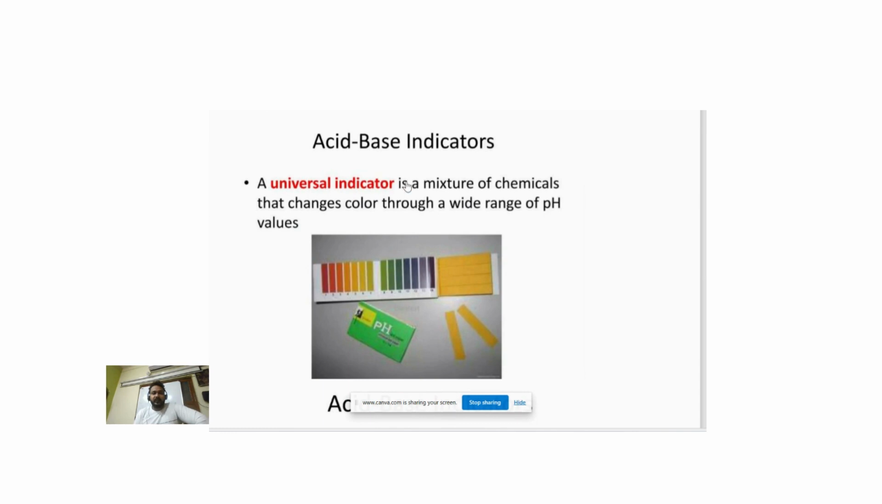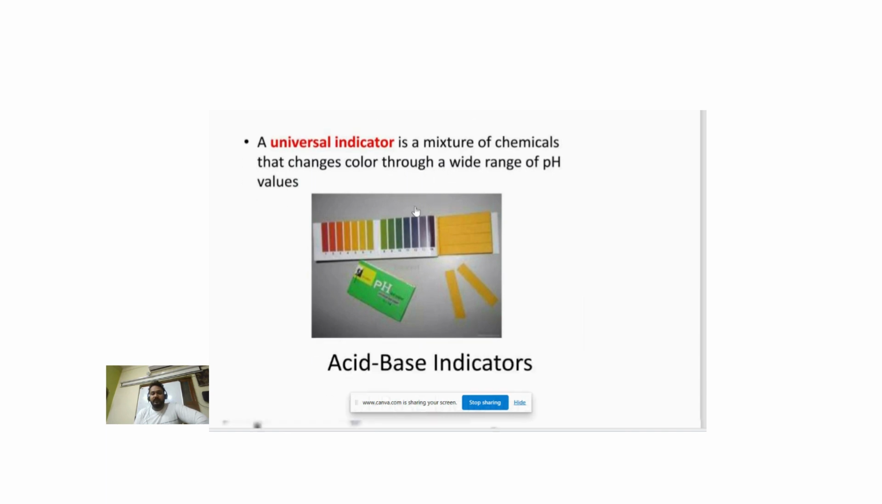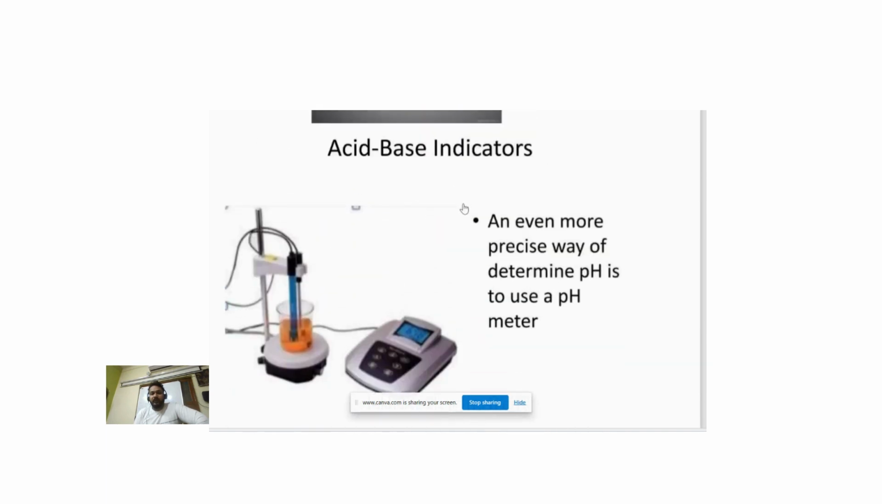Acid-base indicators. A universal indicator is a pH paper which is used to identify the pH of the solution. For more accuracy, we use a pH meter. It gives accurate results.